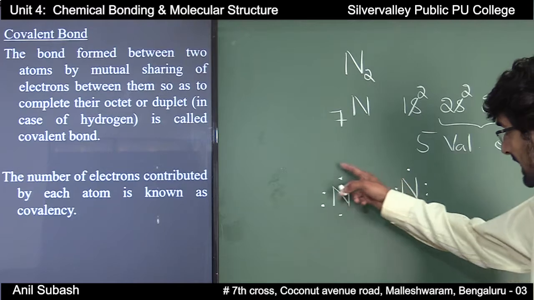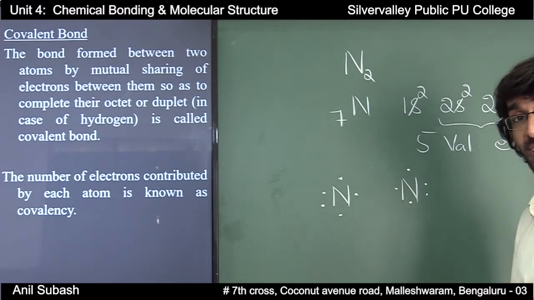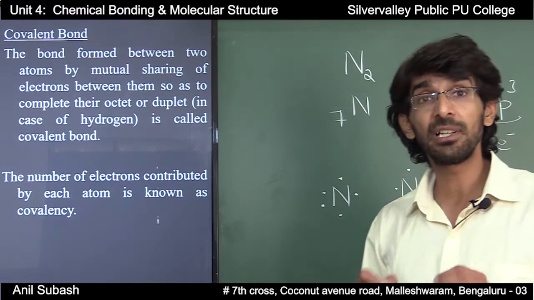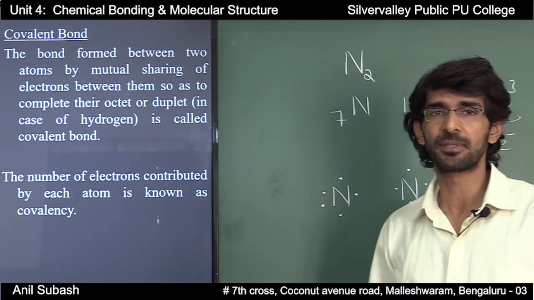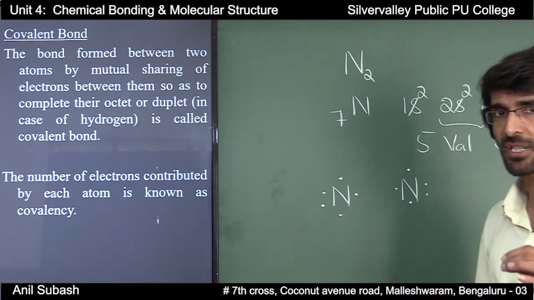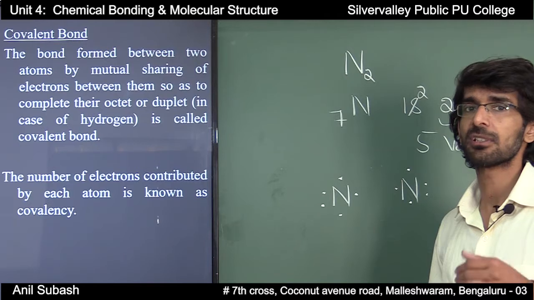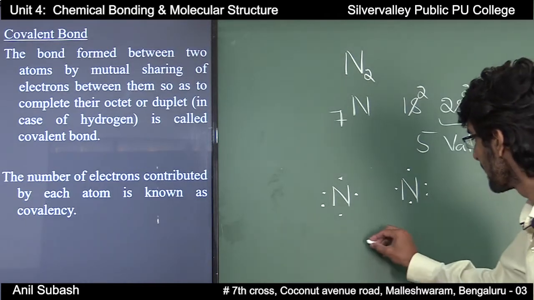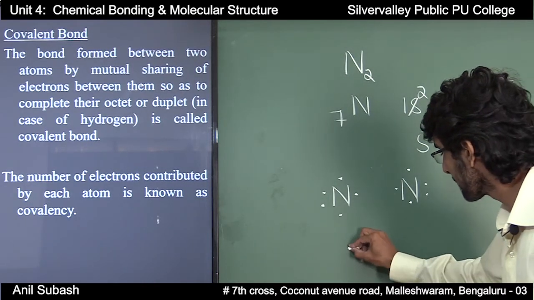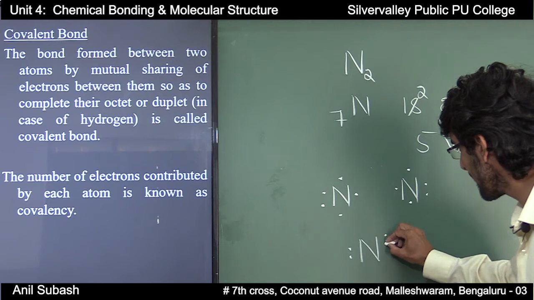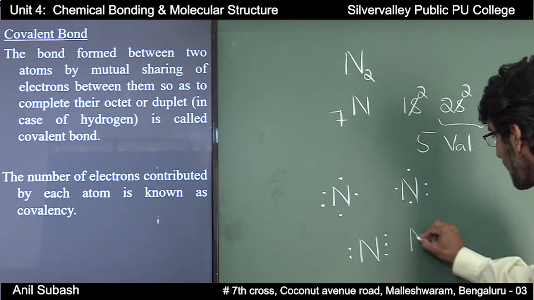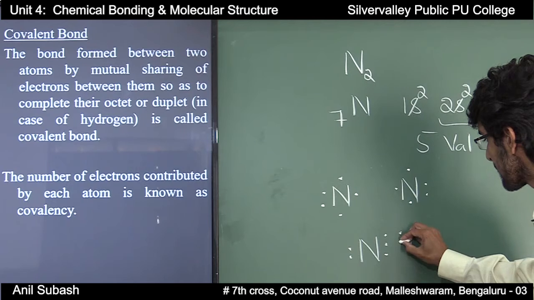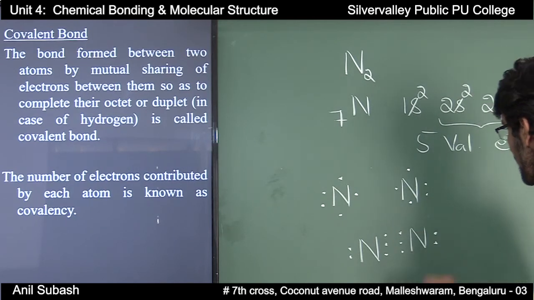Now these 2 nitrogen atoms, to complete their octet structure, will share 3 pairs of electrons between themselves, so that each nitrogen atom will have 8 electrons in its valence shell. Here we have nitrogen 1, which has 5 electrons in its valence shell, and nitrogen 2, which also has 5 valence electrons.